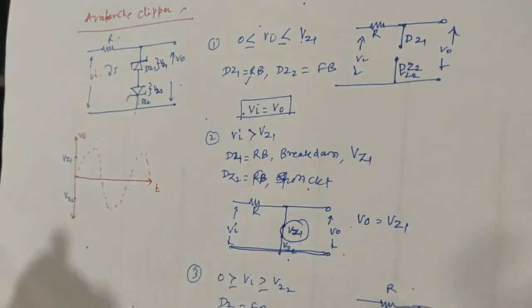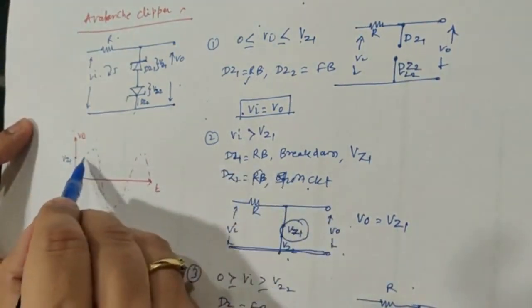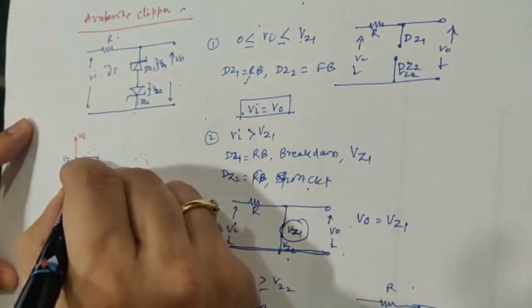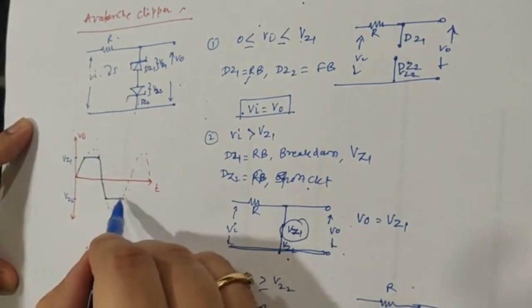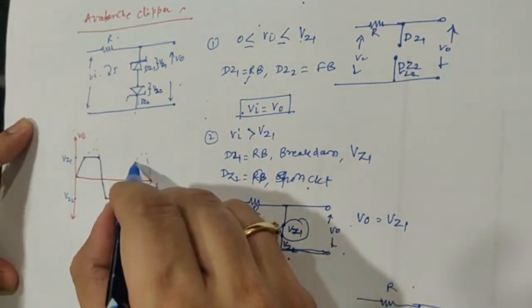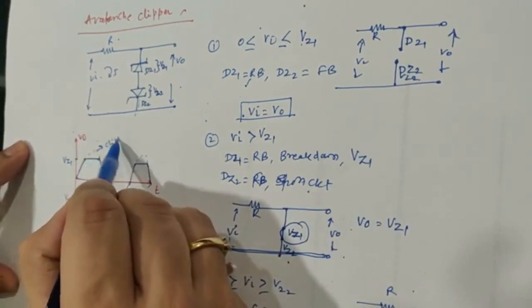In the upper portion, the output will rise till VZ1, and then it is going to be clipped at VZ1. So the upper portion is going to be clipped.